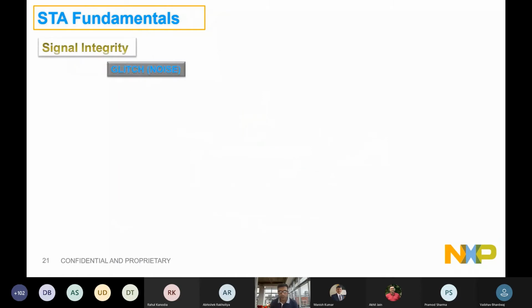Now talking about a more advanced concept which we call signal integrity. Signal integrity is nothing but coupling coming from an adjacent net to a net, which will cause a setup or a hold violation. And it could also cause functional problems as well. For example, when we say there's a glitch noise, it can cause functional failure.